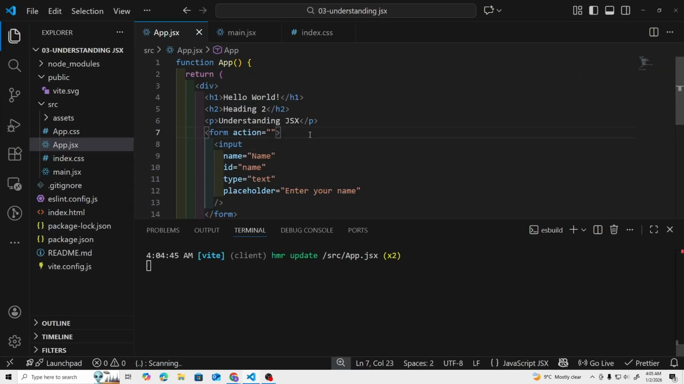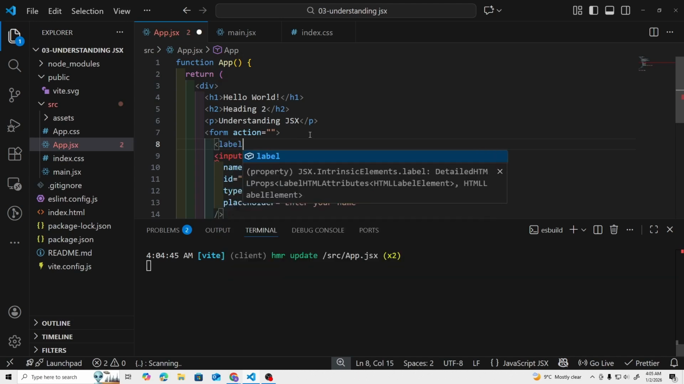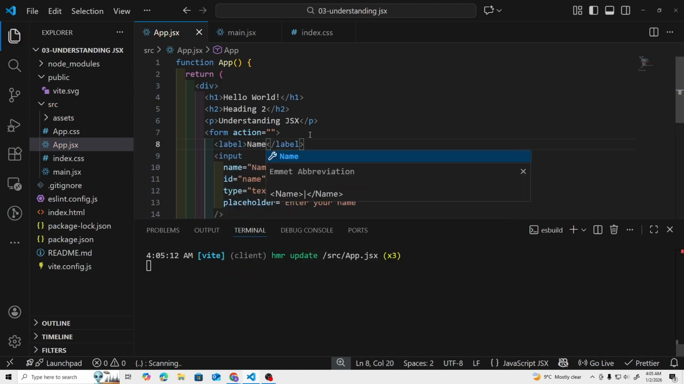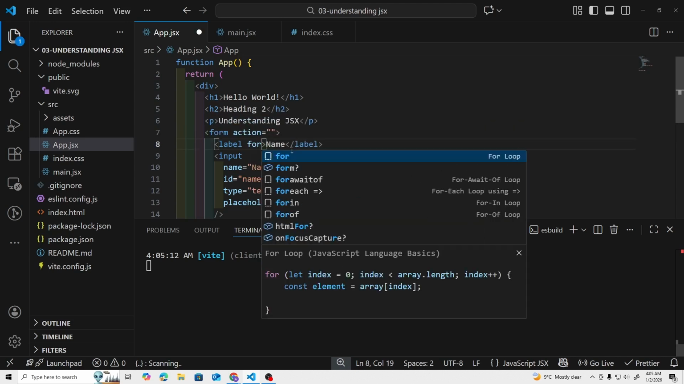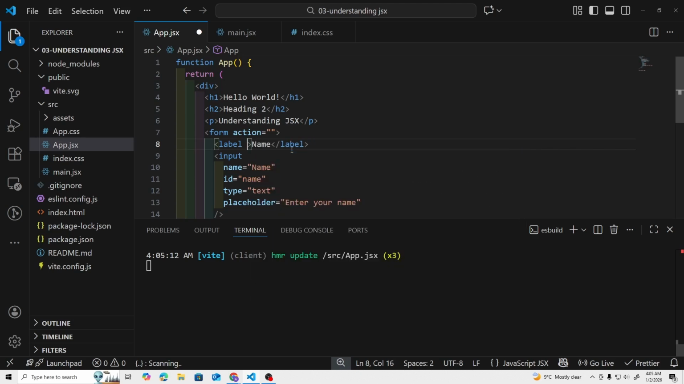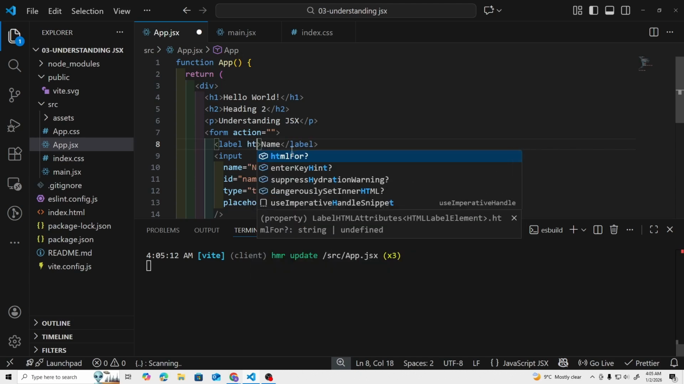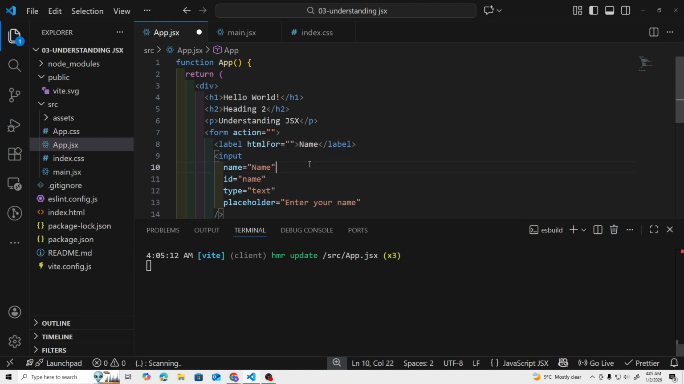Now let's add a label element as well. Let's add a label of name. Now, if you remember, for the label, we have an attribute which is called for, but for is a reserved keyword in JavaScript for loops, so we cannot use this one. And instead, there is htmlFor, and this is also a difference. As you can see, some of the attributes, especially those words which are reserved in JavaScript, are changed a little bit. So for the for attribute, we use htmlFor, so we can give it an htmlFor of name.